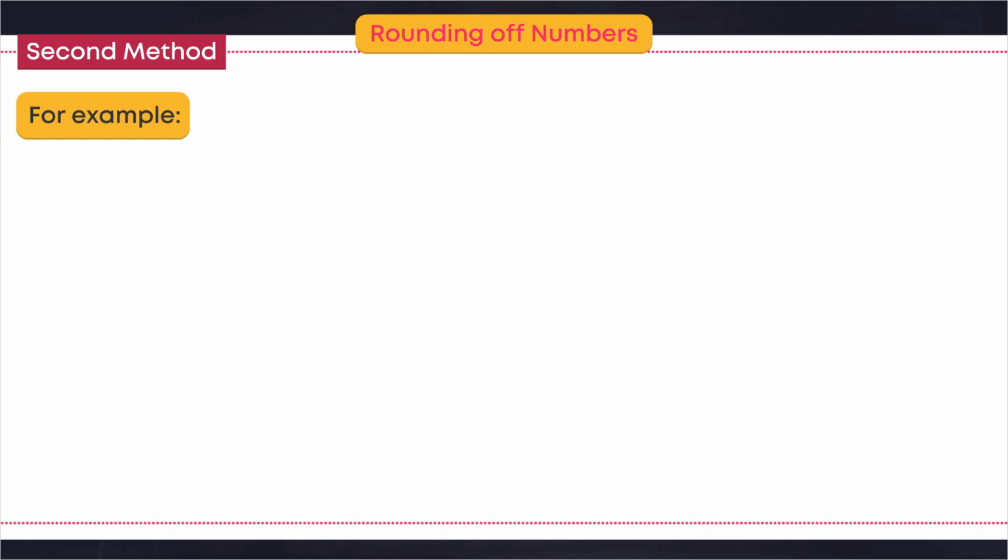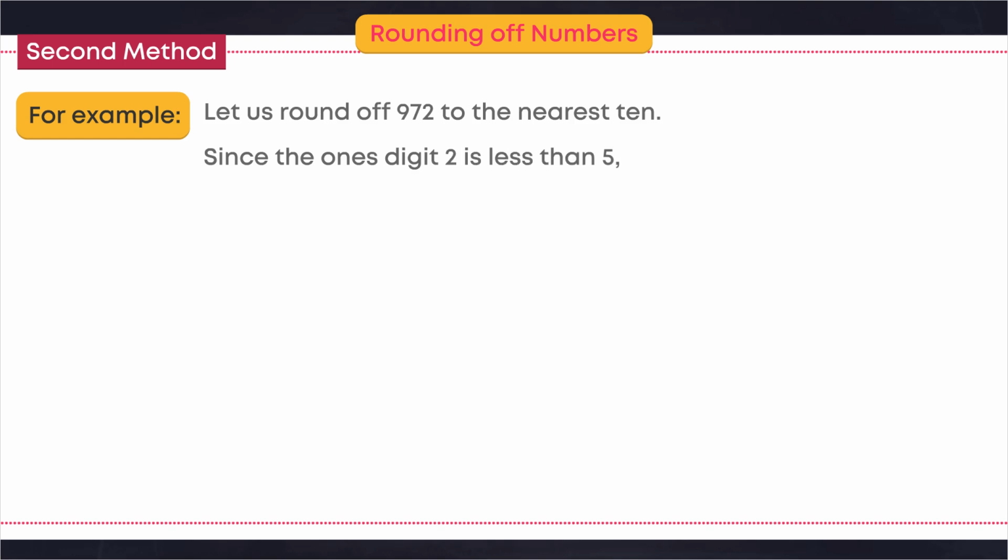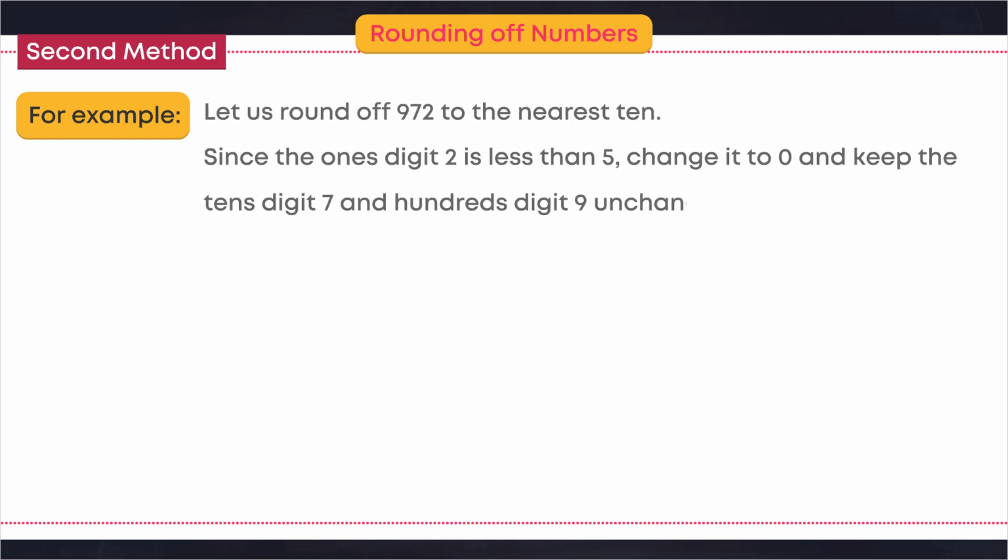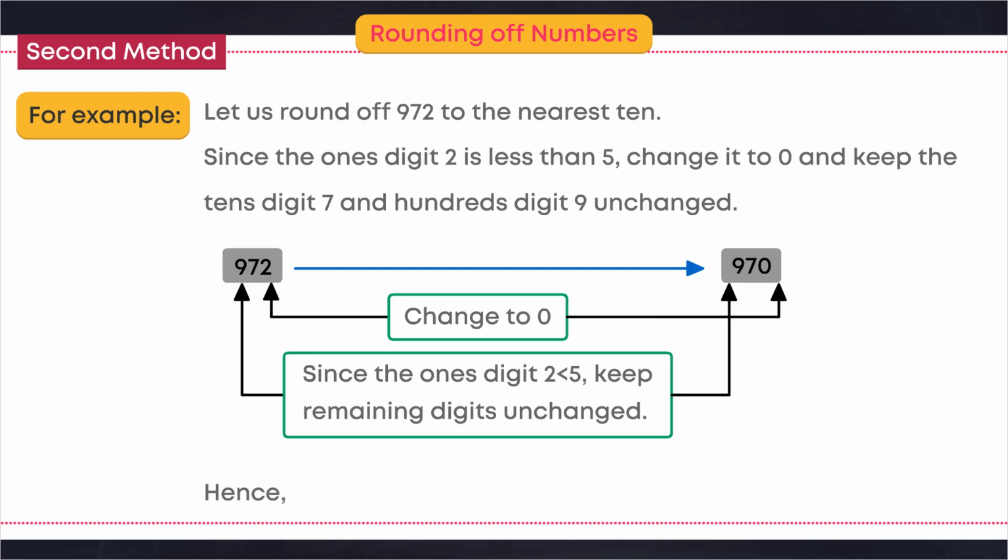For example, let us round off 972 to the nearest 10. Since the ones digit 2 is less than 5, change it to 0 and keep the tens digit 7 and hundreds digit 9 unchanged. Hence, 972 rounded off to the nearest 10 is 970.